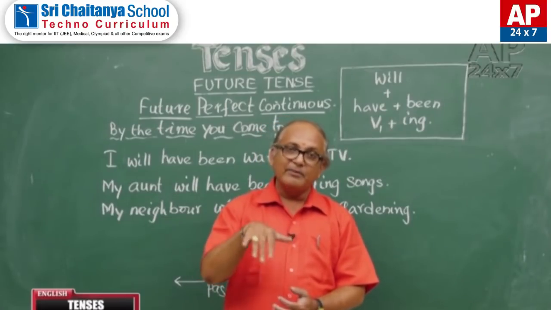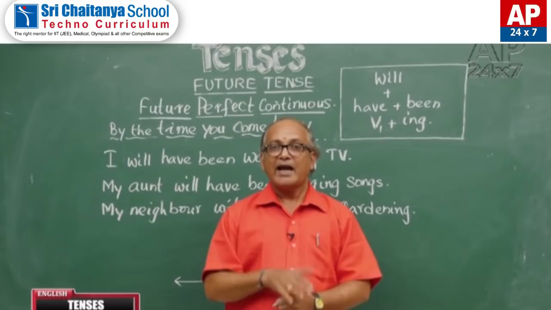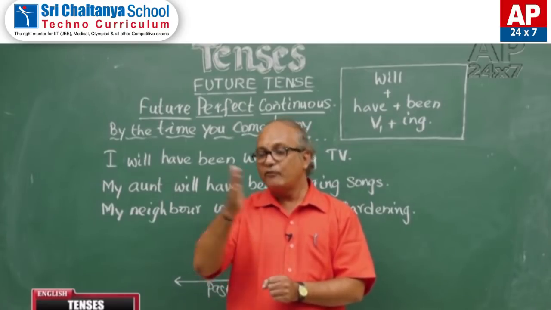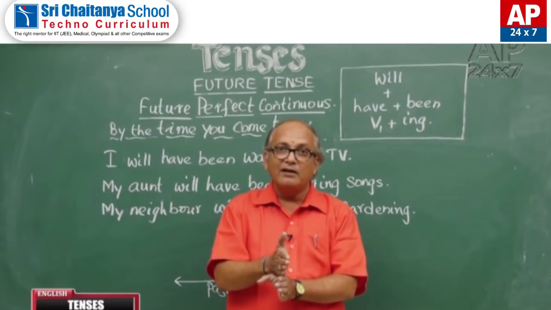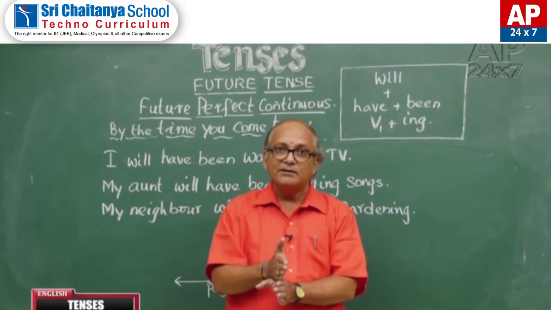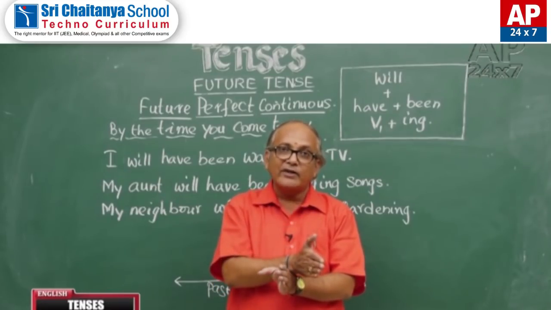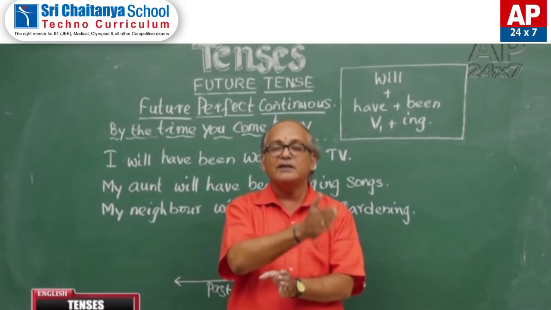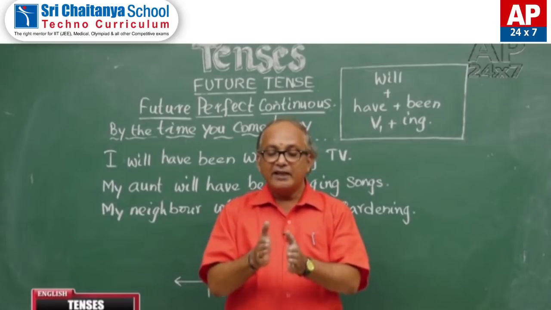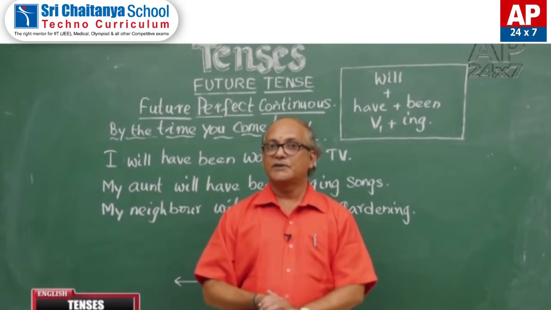So, in all the perfect continuous tenses, action starts before a point of time. At that point of time, action will be continuing, and after that point of time also the action will continue for some time and end somewhere. Then we use perfect continuous tense.